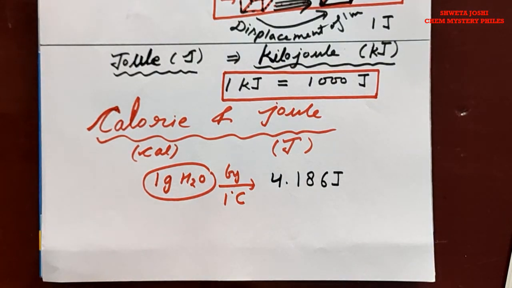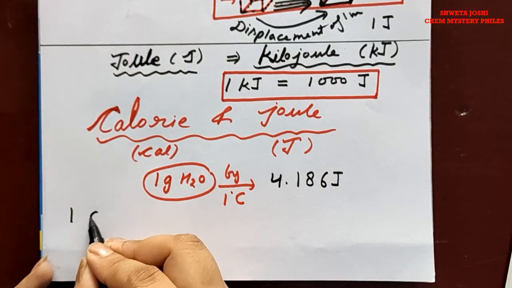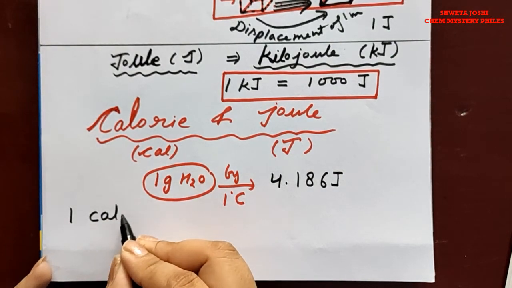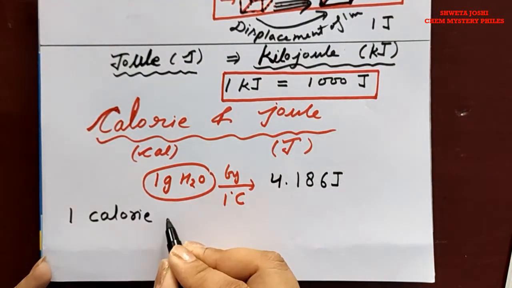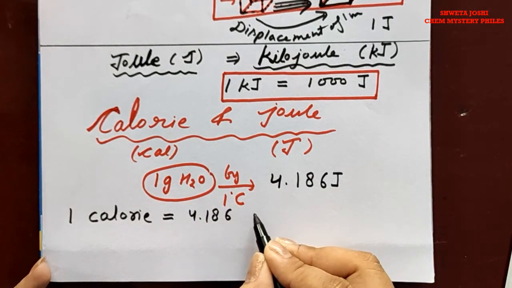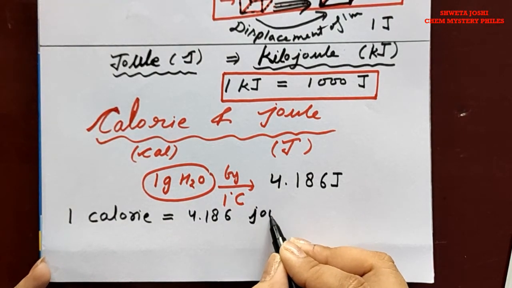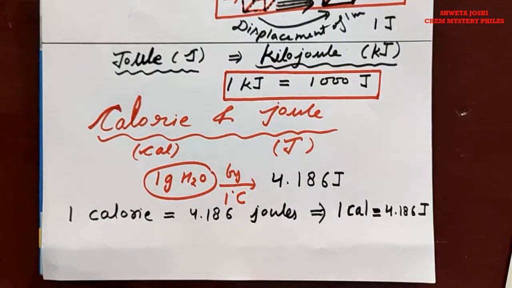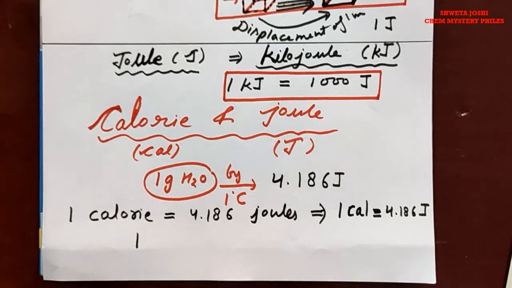So we can say that 1 calorie is equal to 4.186 joules, or we can say that 1 cal is equal to 4.186 J, which is symbol for joule.